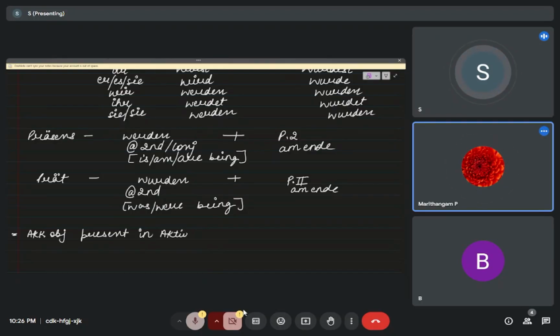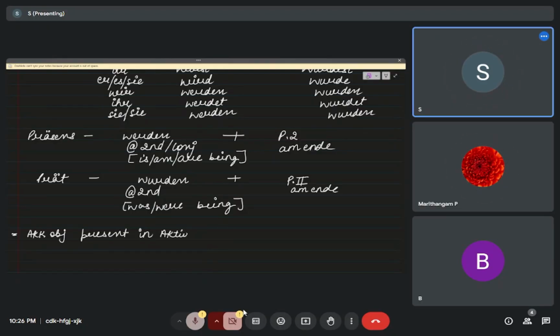Yeah, so this is for the past. In Präteritum, in second position we use wurde, the conjugated form, and the Präteritum verb converted into Passiv goes at the end.